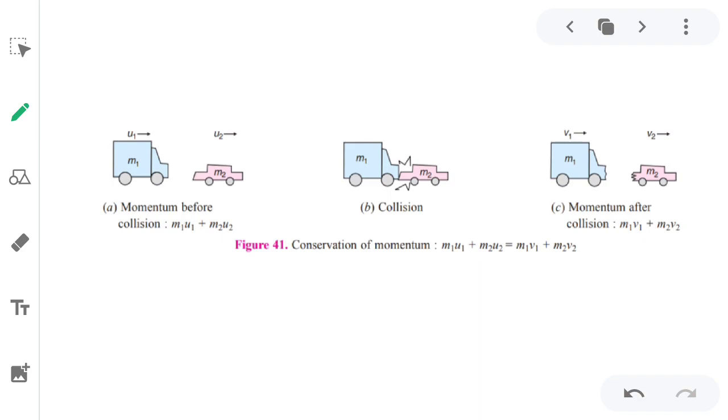Momentum, as we all know, depends upon mass and acceleration. So when two bodies were moving towards each other, they both had some mass and acceleration, right? So both of them were applying some force to each other. But as soon as they collide, the action and reaction forces will be equal.